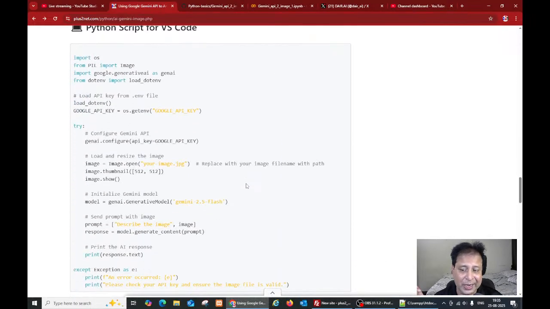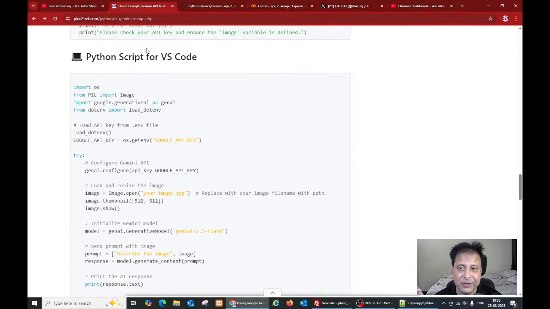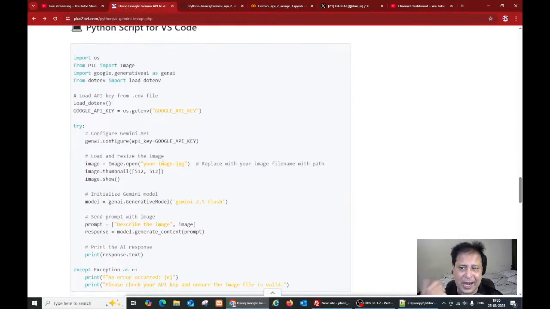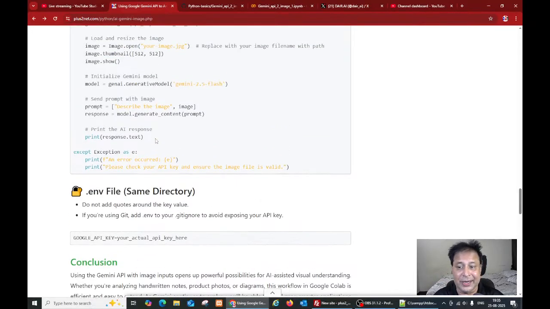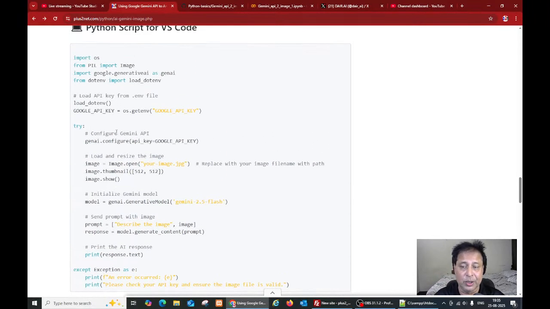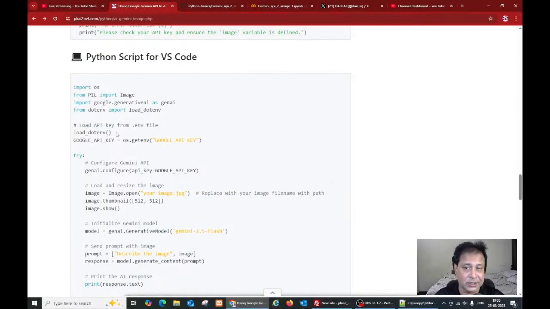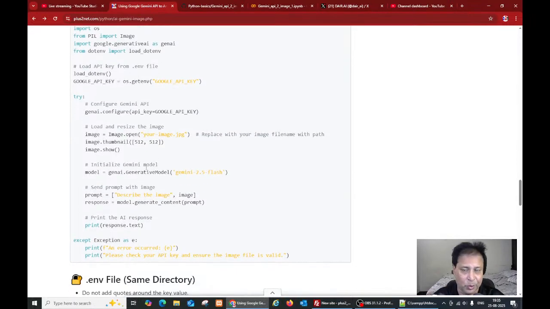And if you are running it in your local system, here is the VS Code I have written. Any other platform also you can read that. Here the advantage is you can store your credential or API key in an environment variable. Here the conditions for the environment variable I have written. This is not in the video, the environment variable part where you will use your local system. This part we have added today only. That video was uploaded yesterday.